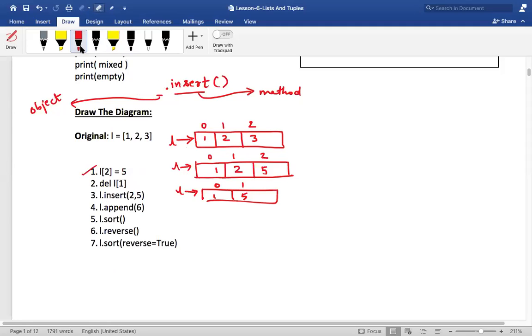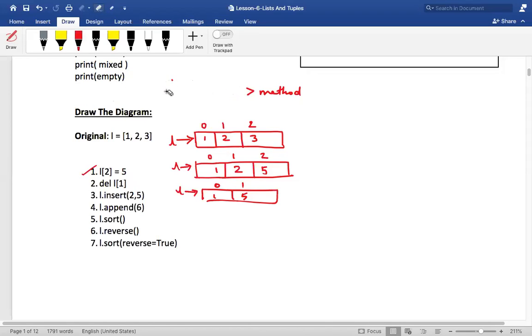So what am I saying? L dot insert. L is basically an object, and dot is an operator. I'll tell you why this is used later. Insert is a method belonging to this particular object, the list L. What methods, objects and all that are, I'll be telling later. Don't worry for now. For now you just have to understand what it does.